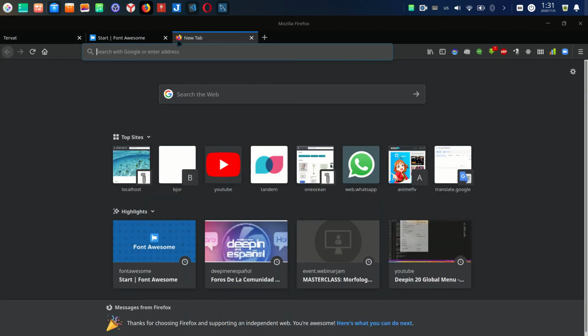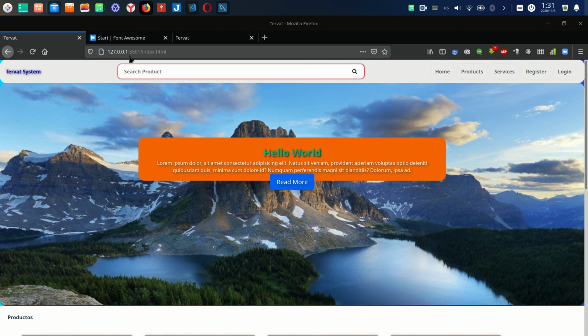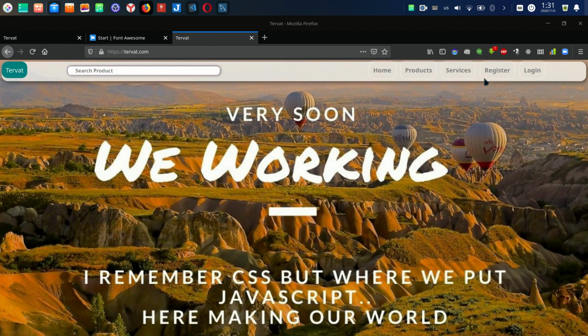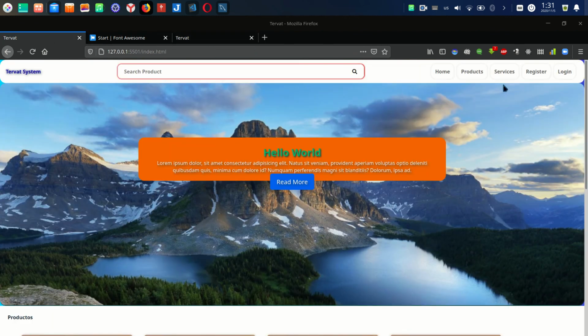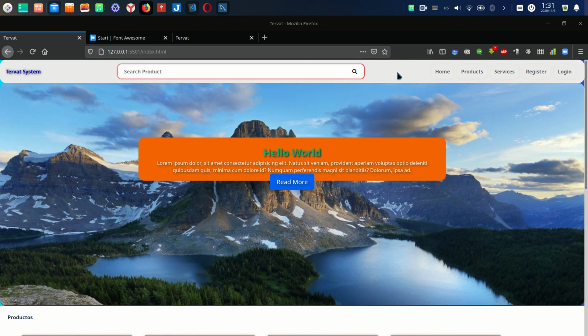If you see the Tervat now, tervat.com is like that. Okay. You see it's very different from this Tervat. I have here, and if you see here, the code uses a list here in the menu, but in this part I don't use the list and use the link along with this link. That's it. I don't use the one list.